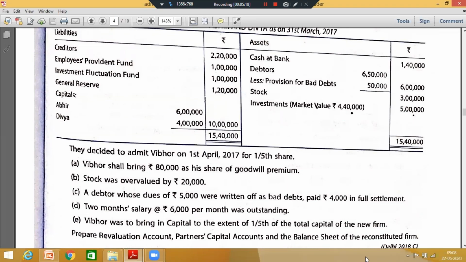A debtor whose dues of 5,000 were written off as bad debts paid 4,000 in full settlement, and 2 months' salaries at the rate of 6,000 per month was outstanding. I want you to try a revaluation account quickly. It will not require more than 2-3 minutes. You can roughly, at present, make the revaluation account.